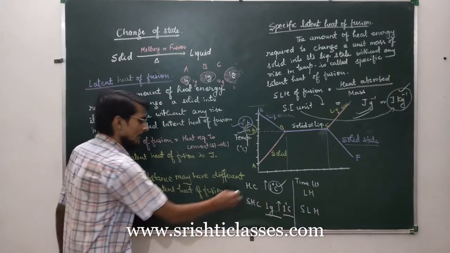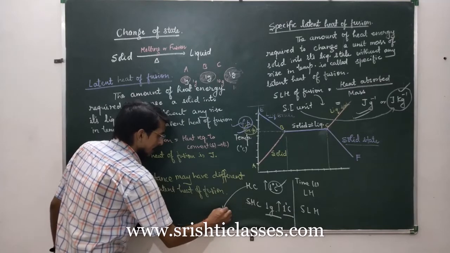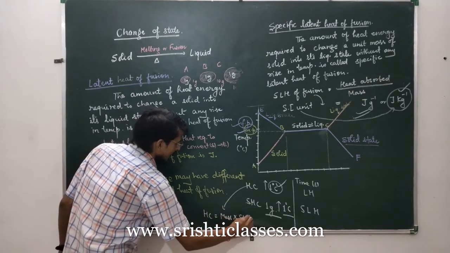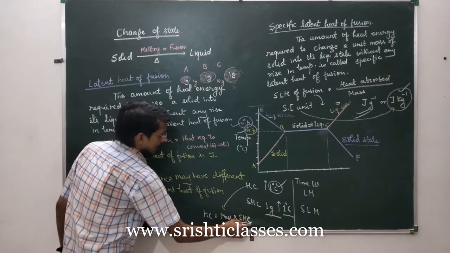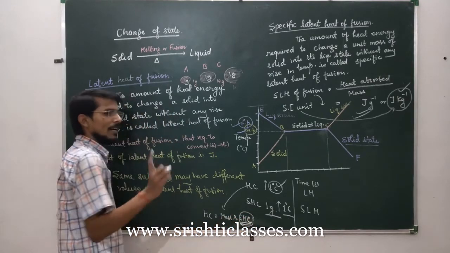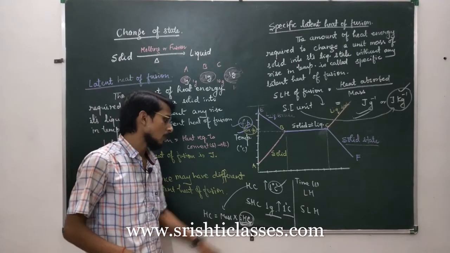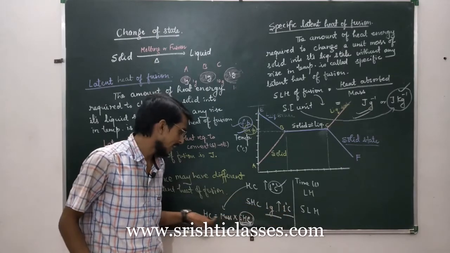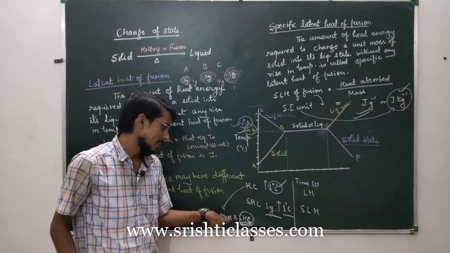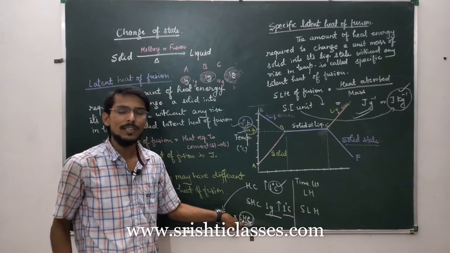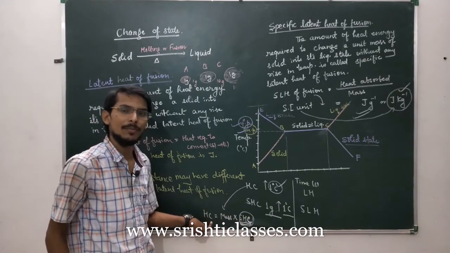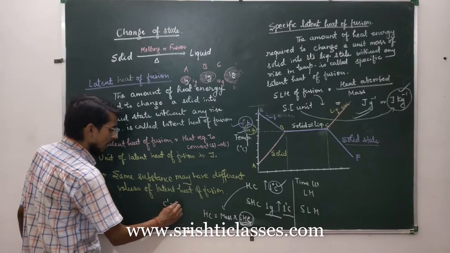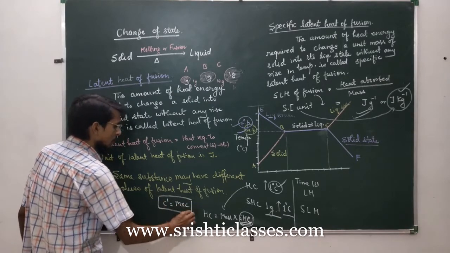Okay. So we have the formula: heat capacity is equal to mass into specific heat capacity, because in specific heat capacity you calculate the amount of energy required to raise the temperature of 1 gram of substance by 1 degree Celsius. So if you take 10 gram, then just multiply by 10 to this specific heat capacity, you will know the heat capacity. Okay. So we have also mentioned this formula, C dash is equal to M into C. I have already told you.